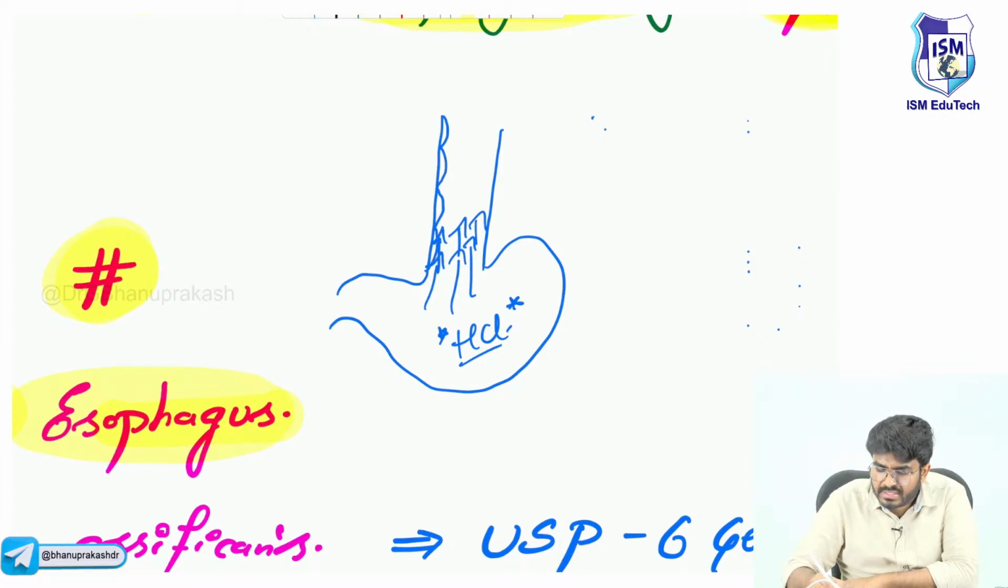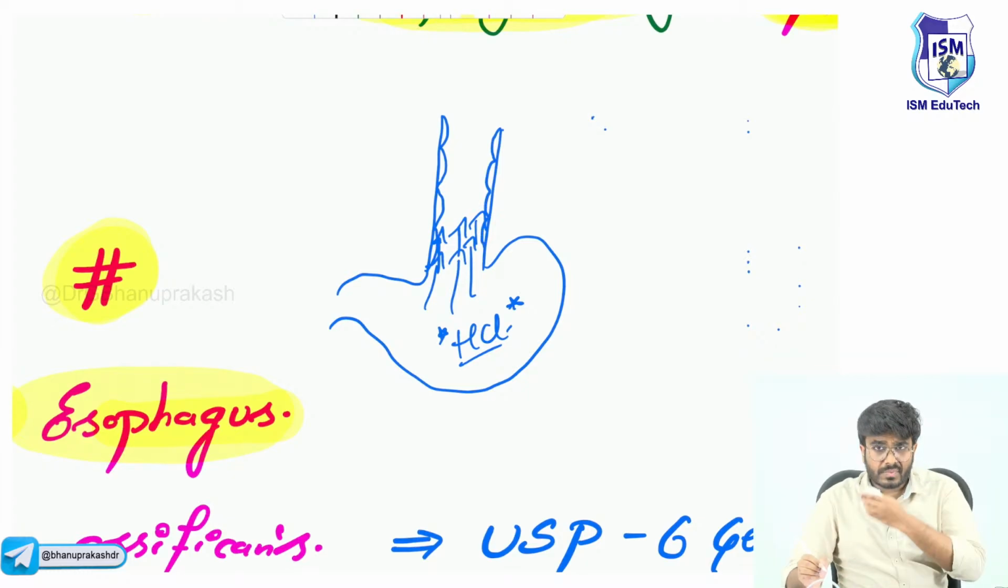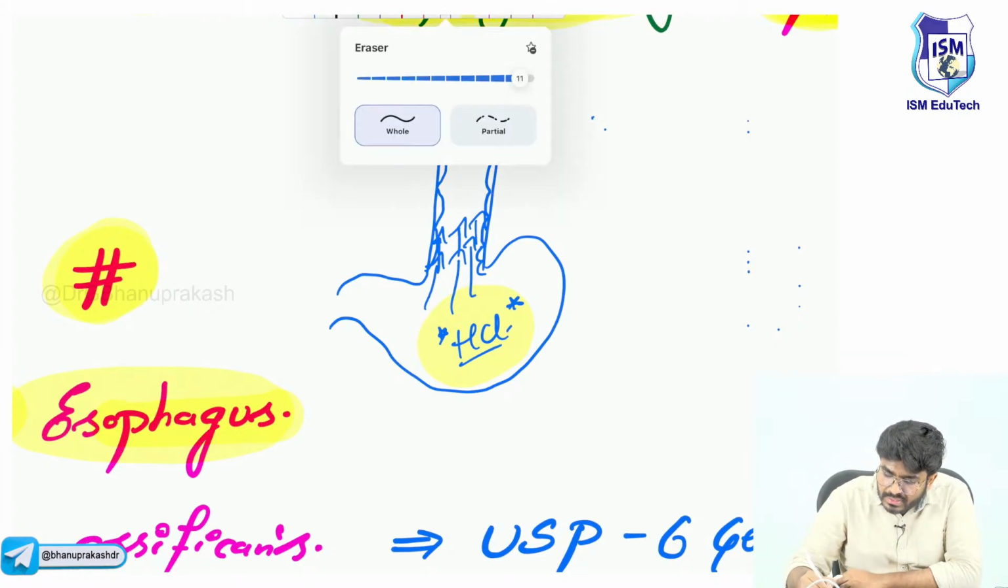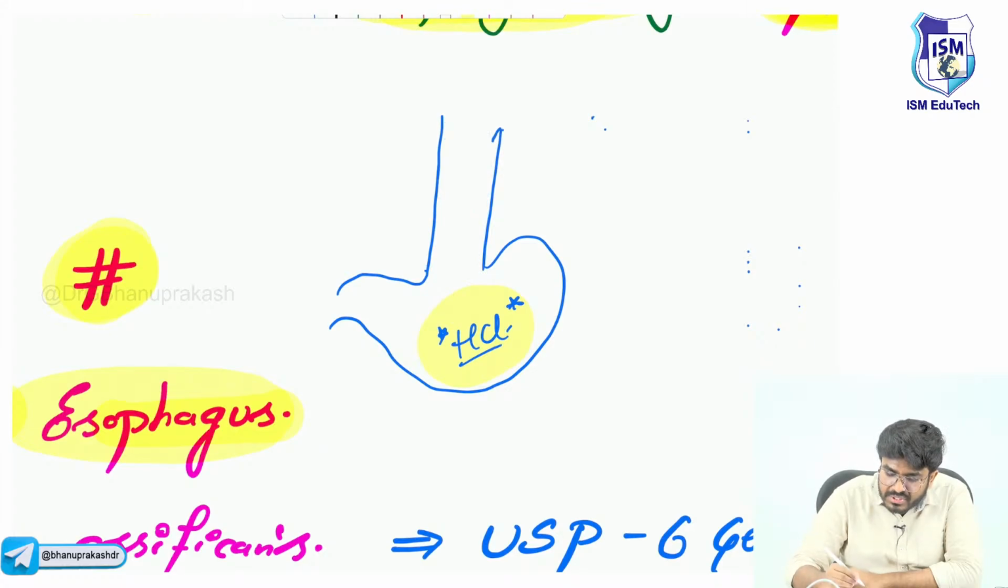Sir, the esophagus is lined by stratified squamous epithelium. Now, because of this insult, this continuous stress, acid is coming. Do you know what happens now? In the esophagus, the epithelium is changed into columnar type of epithelium.